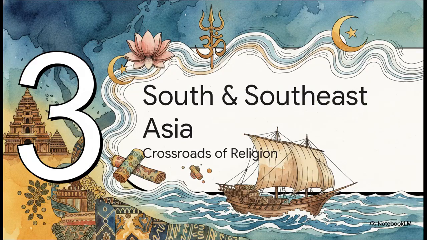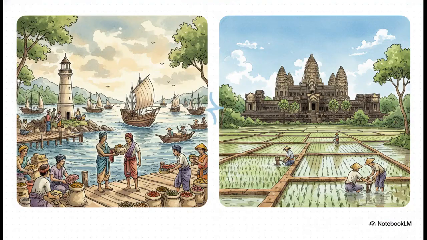All right, let's set sail now into the warm waters of the Indian Ocean, to South and Southeast Asia. This whole area was this vibrant, buzzing crossroads of religion, culture, and most importantly, money flowing from maritime trade. In this part of the world, geography was everything. You had two basic models for building a powerful state.